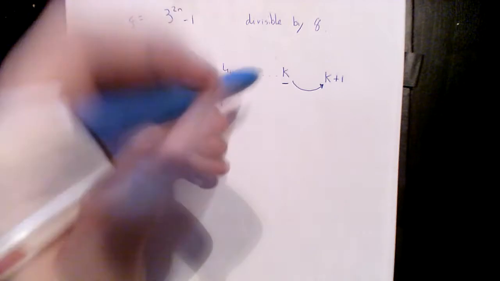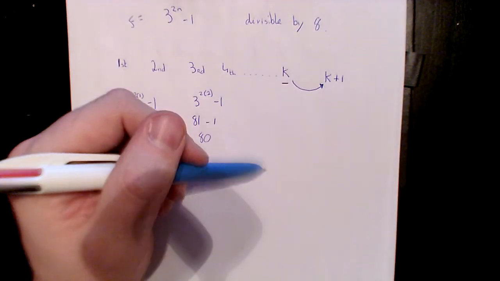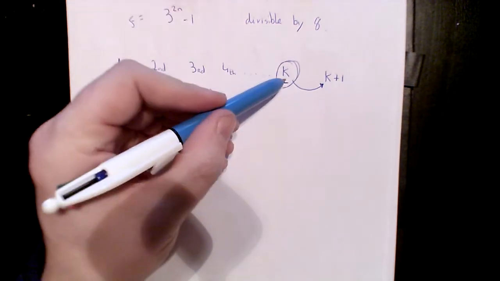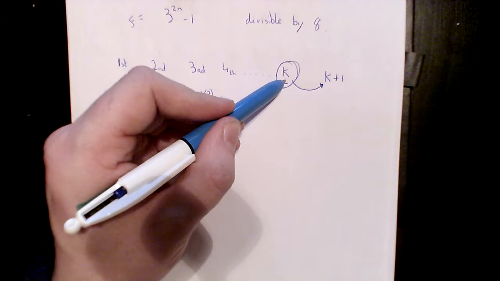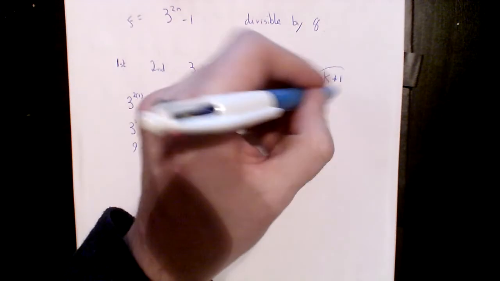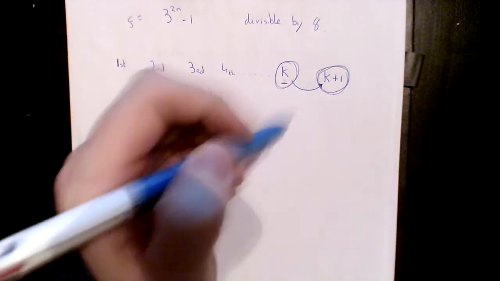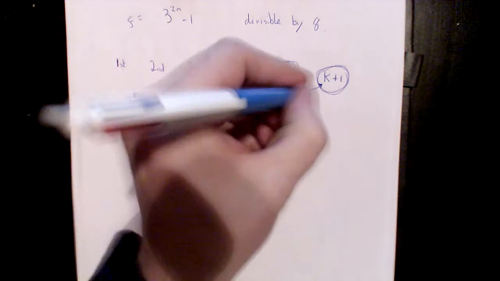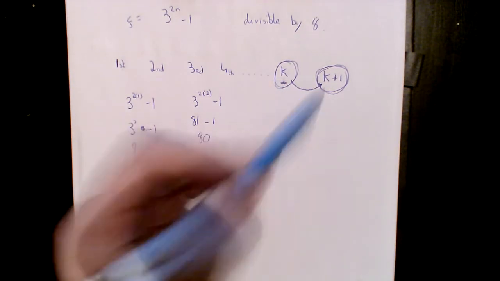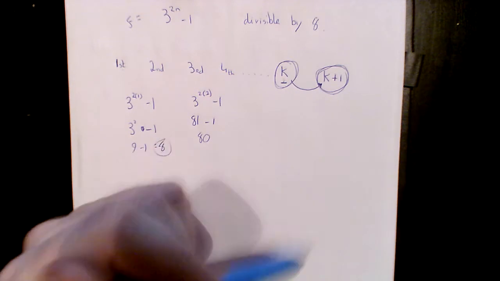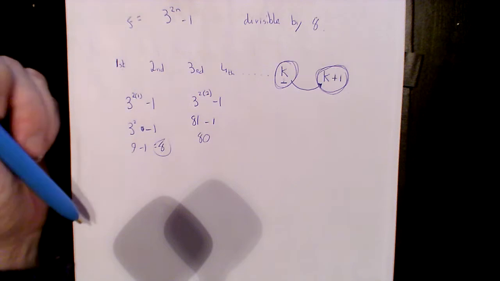We presume that a number we put in there is divisible by 8. We're going to call that number k. The next number is going to be k plus 1. And if I can prove that the difference between these two numbers is a factor of 8, then I'll be after proving that every single number that I can put in here is divisible by 8.